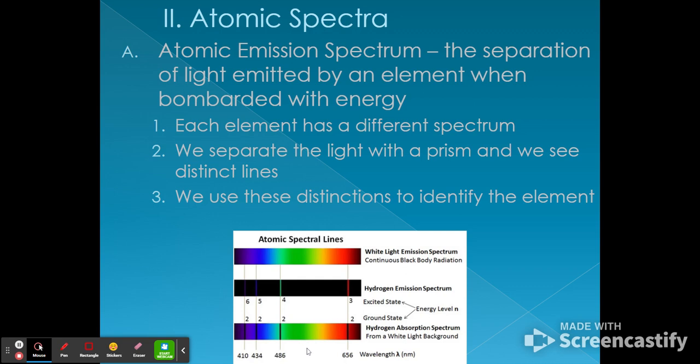Or if we send white light through hydrogen and detect the light that's left, we'll notice it's the exact same wavelengths that were absorbed by the hydrogen.